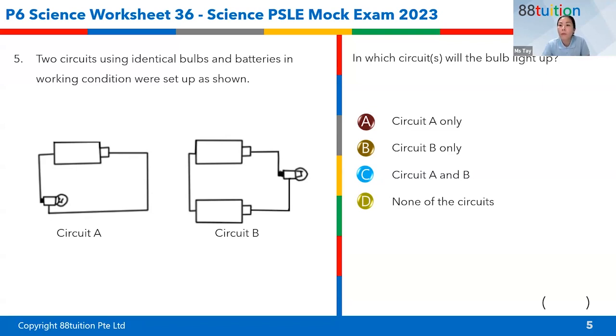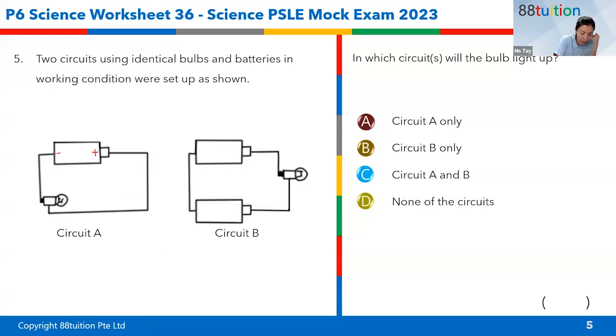So, Sharia, do you know why you're wrong now? And Battle, you also chose none of the circuits will light up. How come? Do you all see that this is the positive terminal?